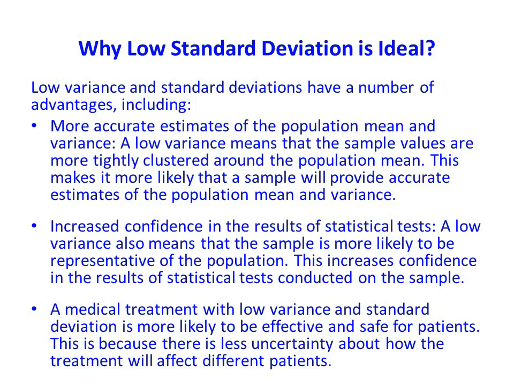A low variance also means that the sample is more likely to be representative of the population. This increases confidence in the results of statistical tests conducted on the sample. A medical treatment with low variance and standard deviation is more likely to be effective and safe for patients. This is because there is less uncertainty about how the treatment will affect different patients.